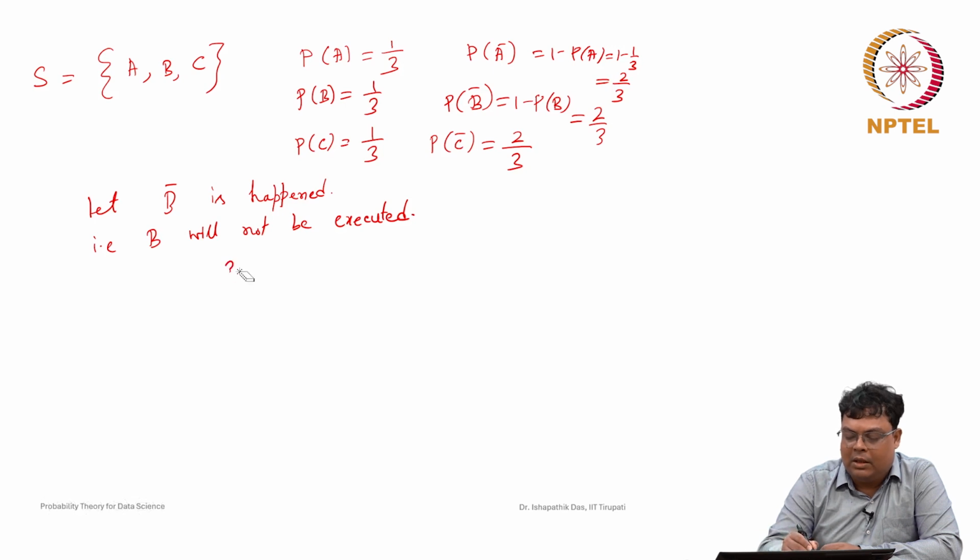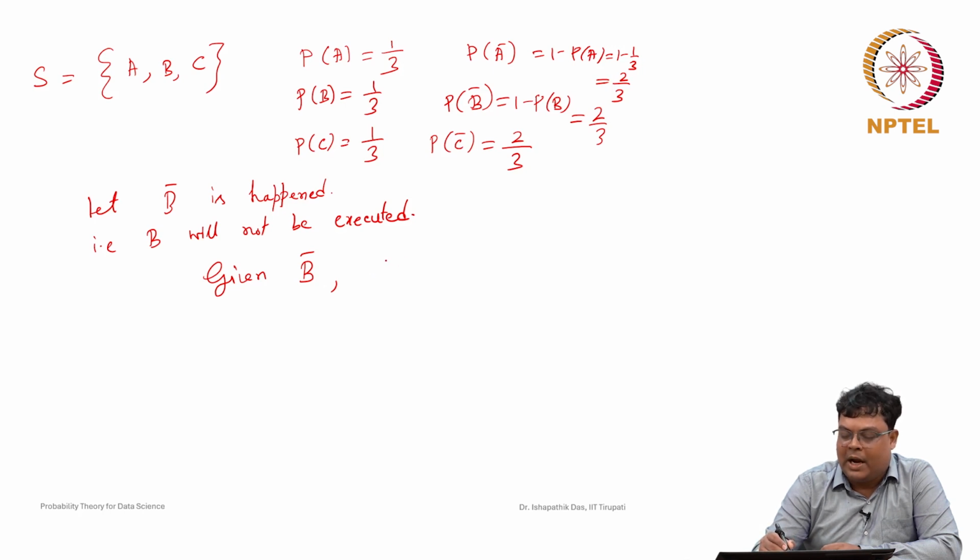Now, given this information, given B bar, what is the probability of A? What is the chance of execution of A?